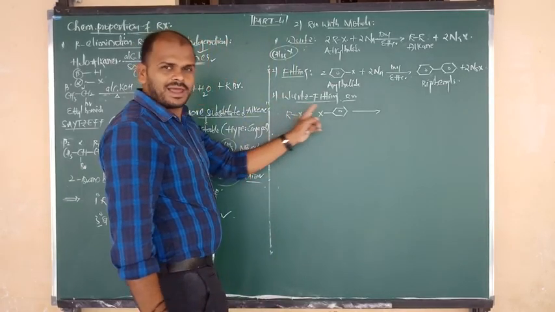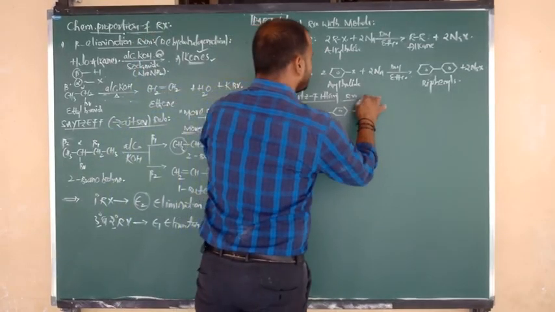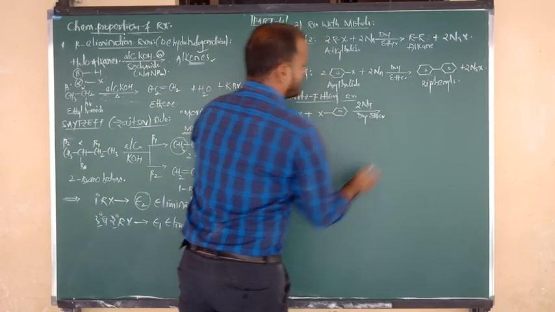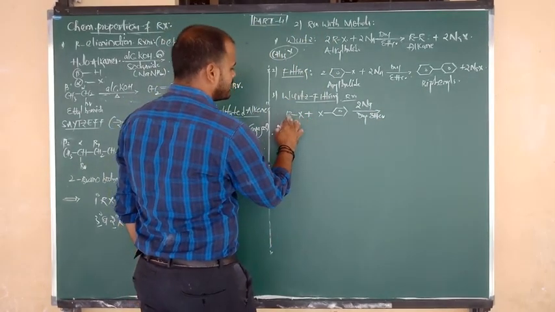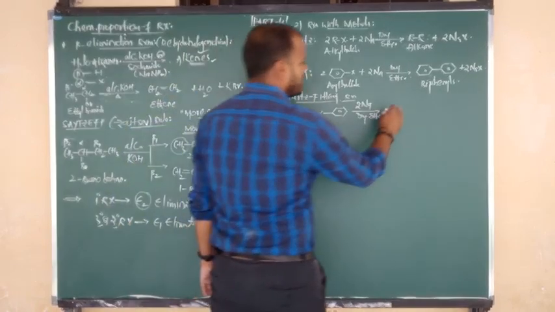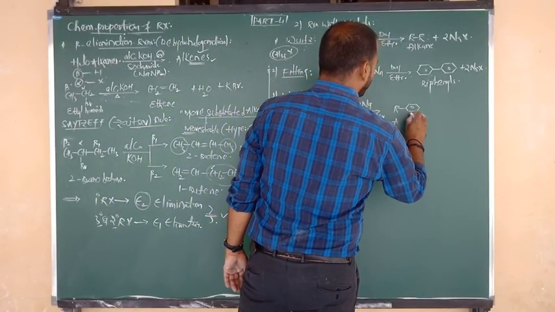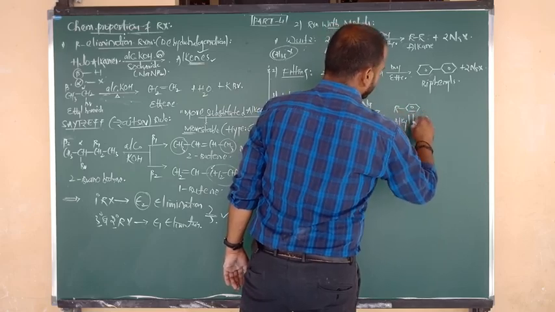So a mixture of alkyl and aryl halides on reaction with which metal? Sodium metal, again in presence of dry ether. You are going to get the product R upon benzene, that is alkyl benzene.